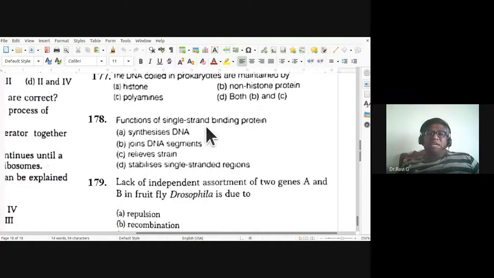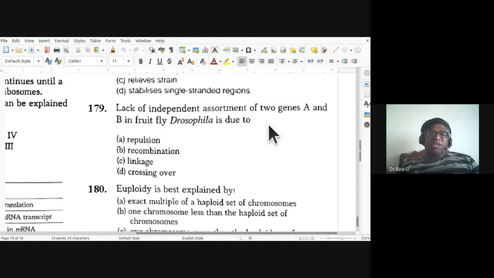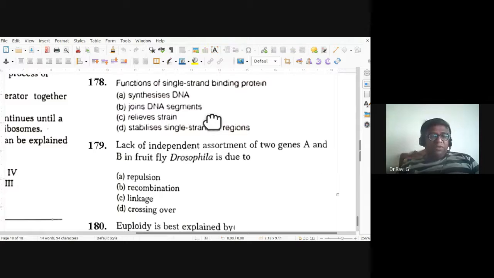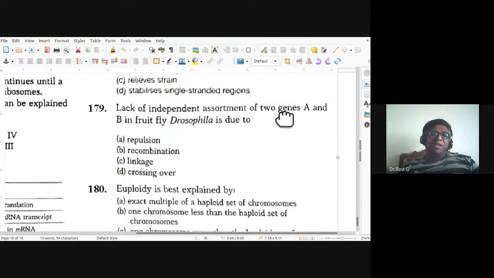The function of single strand binding protein. Is it for synthesis of DNA, or joins DNA segments, relieve strain, stabilize a single stranded region? So what is the function of single strand binding protein? The function is it stabilizes the single stranded regions.